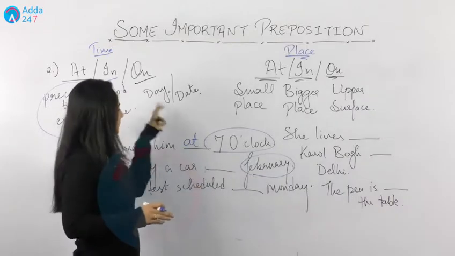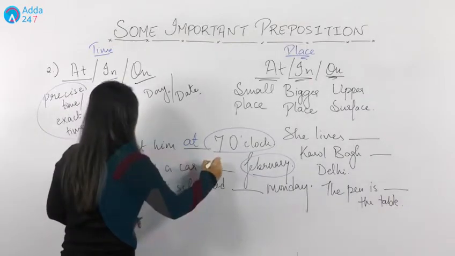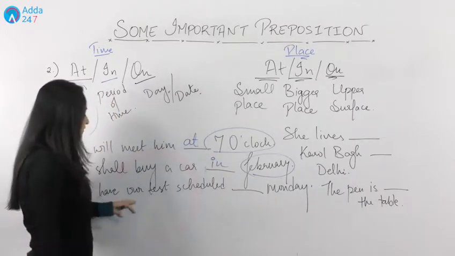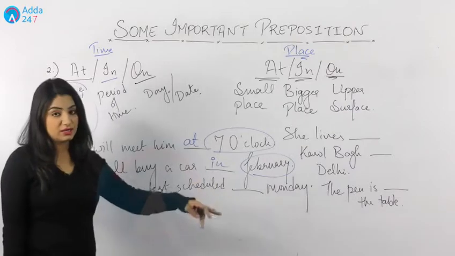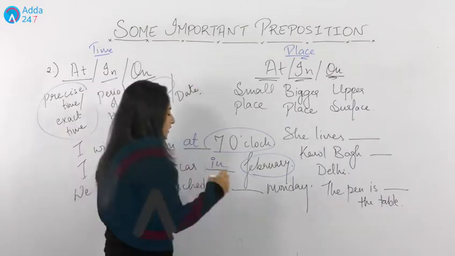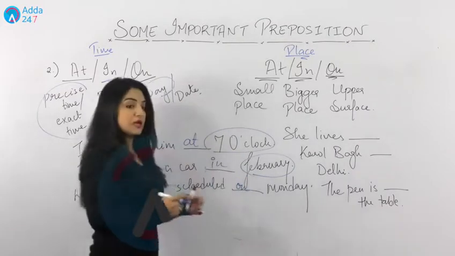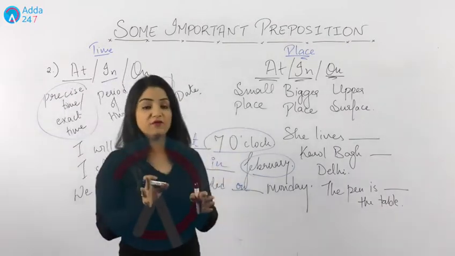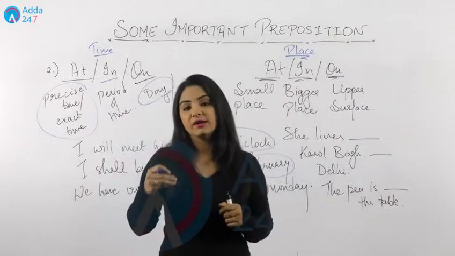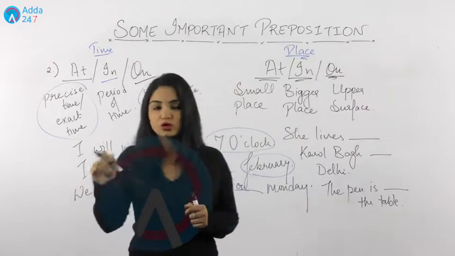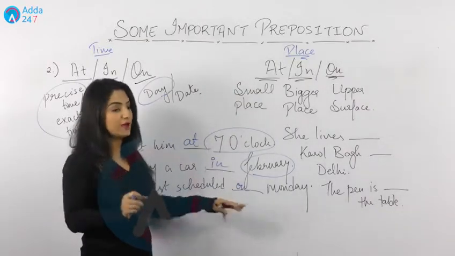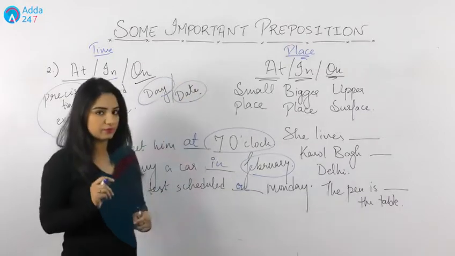So whenever we talk about a period of time, what we write is "in February", right? Last is, we have our test scheduled dash Monday. Now you have a particular day mentioned here, isn't it? So what we can write is "on Monday". Or in place of Monday, if I write, we have our test scheduled dash 24th of this month, or 24th November, so what we can say is we'll write "on" there as well. Why? Because we have a date there, right?